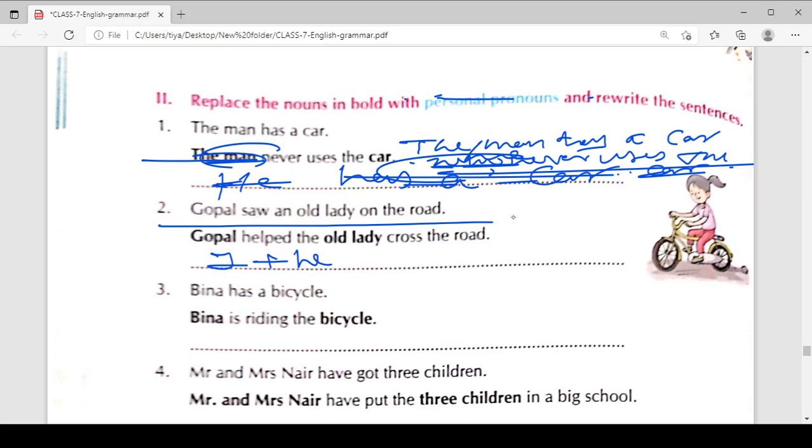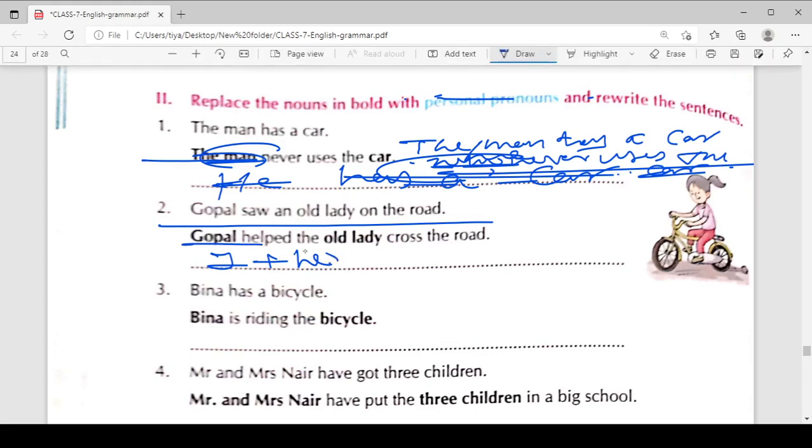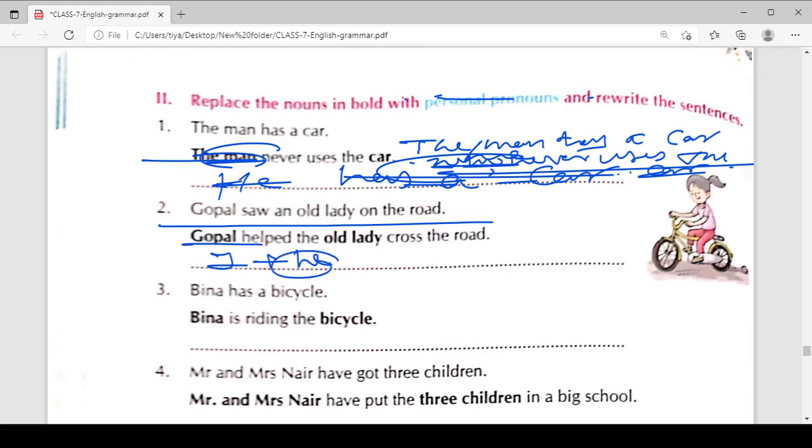So Gopal saw an old lady on the road, plus, what will you do? He. Use he in place of Gopal. He helped the old lady cross the road.